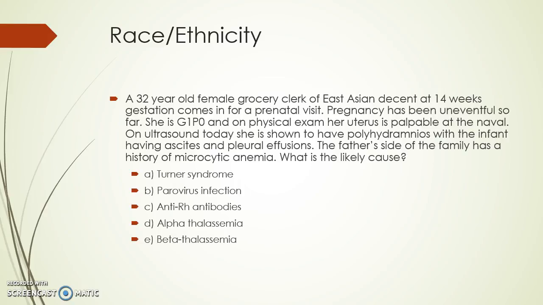Now, even though her rhesus factor status is not mentioned, anti-Rh antibodies are not really likely as there's no history of transfusion or bleeding during pregnancy. Beta thalassemia is not possible in this case just because of the fact that you do not see the side effects from beta thalassemia until after the baby is born and adult hemoglobin is being produced. And alpha thalassemia is the most common in those with East Asian descent, which is the answer in this case.